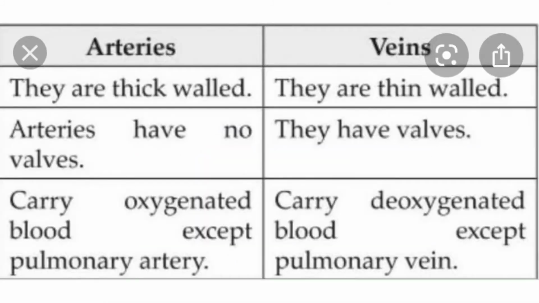So students, let us see the difference between arteries and veins. Arteries are thick walled, veins are thin walled. Arteries have no valves, veins have valves. Arteries carry oxygenated blood except pulmonary artery, and veins carry deoxygenated blood except pulmonary vein. You can also include one another point, that is arteries carry blood away from the heart to various organs and veins carry blood from various organs to heart.